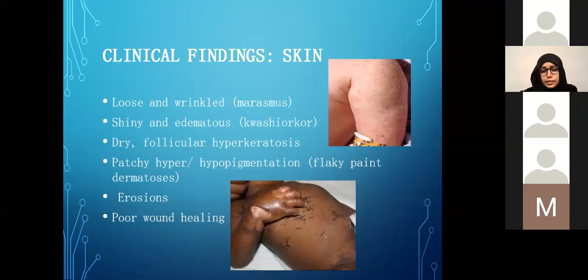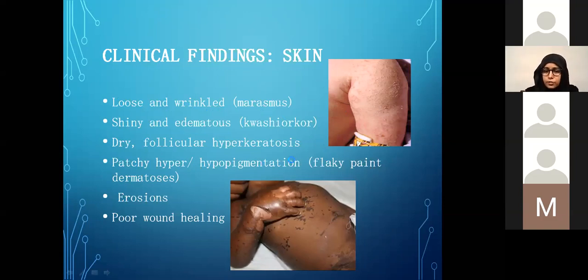The skin again shows many different signs. Like in marasmus, as mentioned before, it becomes loose and wrinkled, while in kwashiorkor, because of the edema, it becomes shiny and edematous.